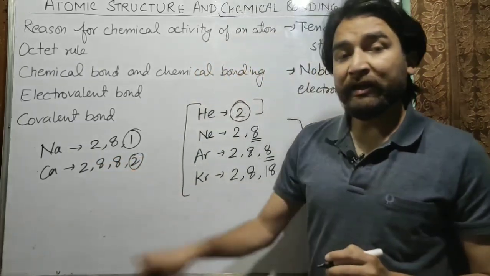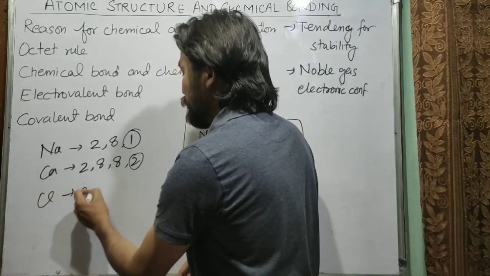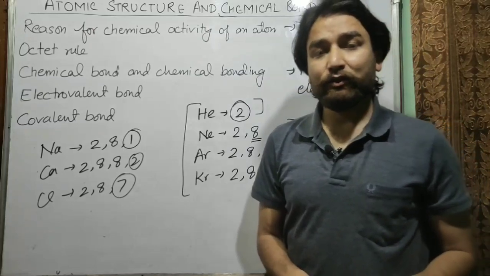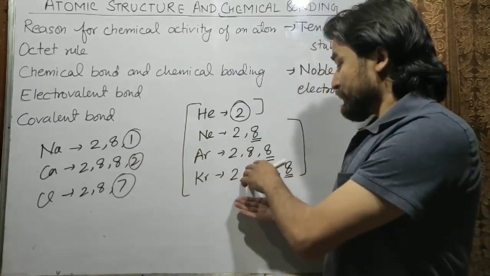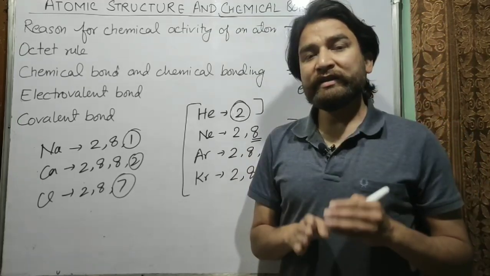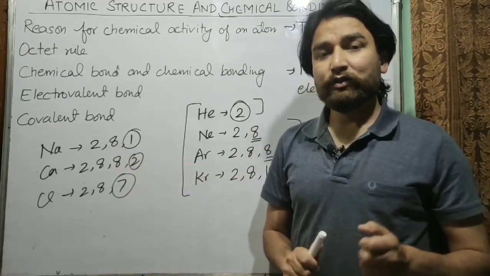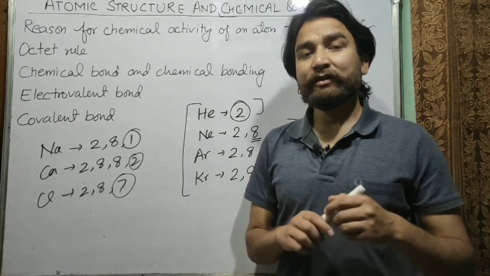Its outermost shell has 2 electrons. Similarly, chlorine has 2 8 7, so its outermost shell has 7 electrons. So you can see that except for noble gases, no elements have 8 electrons in their outermost shell. So how do they complete 8 electrons in the outermost shell?